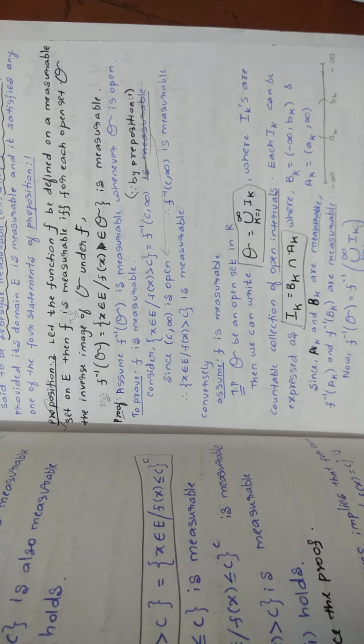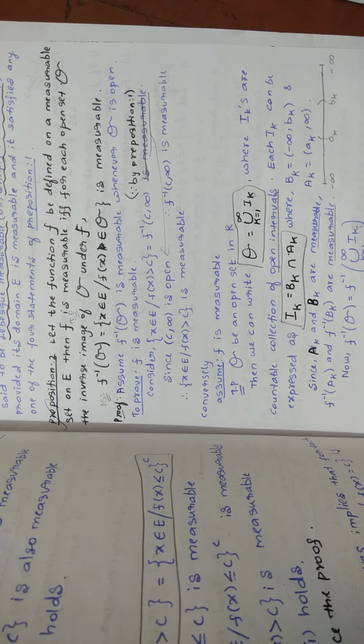So here nothing is there to understand. The only thing is you are going to say f is measurable if and only if f inverse of script O is measurable, where script O is an open set. Am I right?